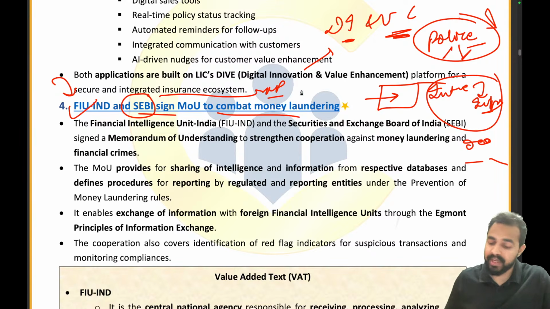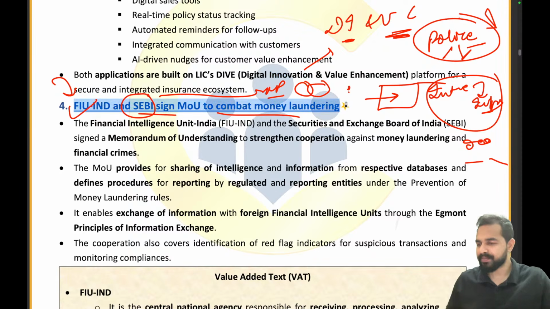So what if there is proper coherence and cooperation between these two organizations? What will happen? Can anybody tell me what will happen in that scenario? They will be able to identify where exactly money laundering is taking place, where speculation and manipulations are taking place.